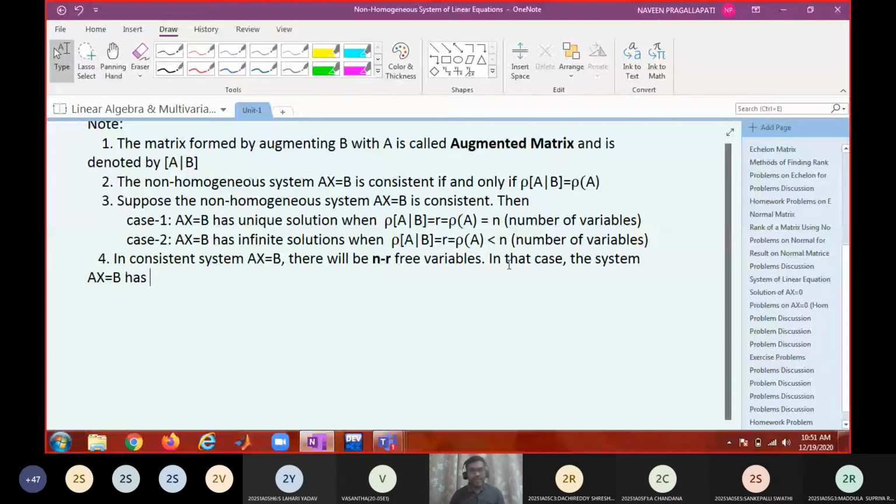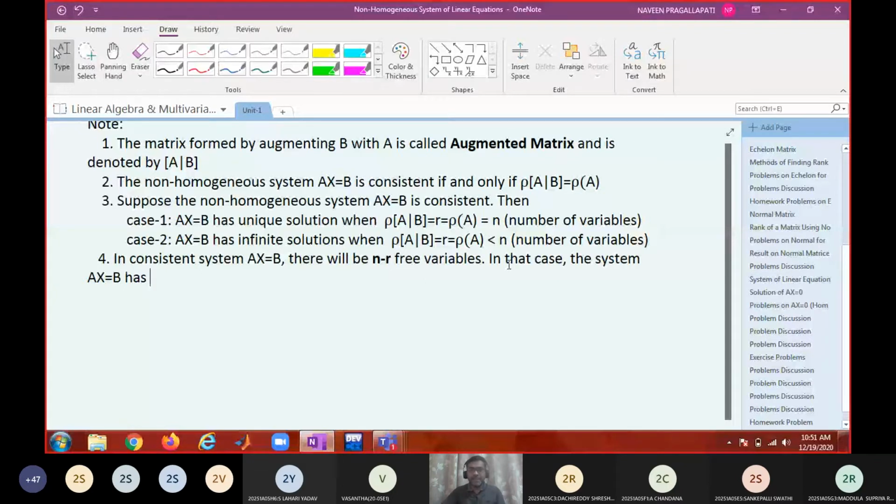Okay, so now we'll try to solve the system. Before solving the non-homogeneous system, we discussed a few properties on homogeneous systems. Two properties. You remember, sum of two solutions of a homogeneous system is a solution, and any one non-zero solution can generate infinitely many solutions. Are those two properties also valid for non-homogeneous? Can I say that linear combination of two solutions is also a solution to a non-homogeneous system? No, sir.